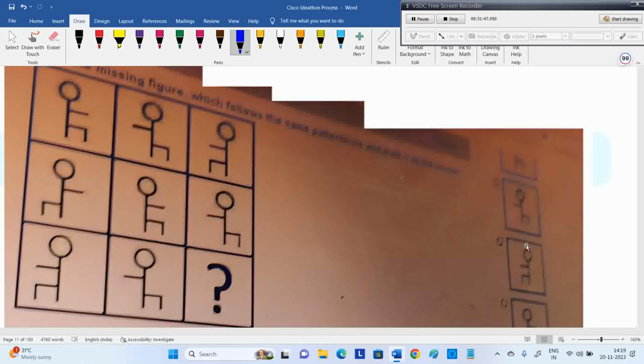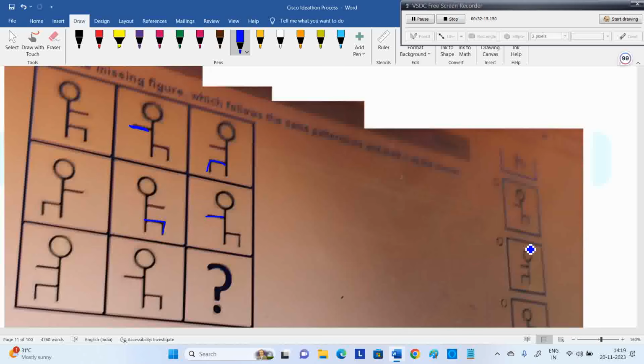They're changing one at a time. He is entering the right side. First the left side hand changed, then the legs changed. First the hands are changed to this, next the legs are changed. Now here his hand is on the right side and legs are on the left side. First it is left to right, then this changes to the left side. So one change is happening at a time, right?